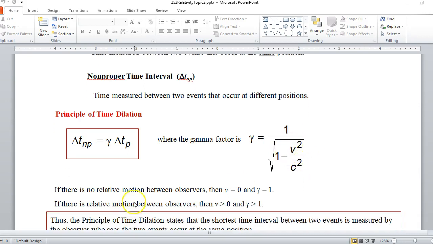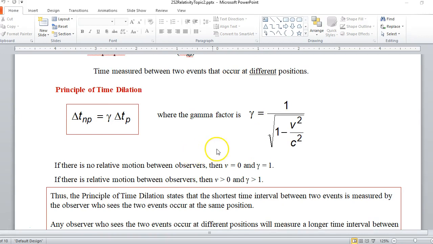In fact, if there's no motion between the observers, v is 0, gamma is 1. That's the smallest it can be. And then there's no difference between the delta t's. And as v gets bigger and bigger, gamma gets bigger and bigger and bigger. In fact, as v approaches c, gamma approaches infinity.